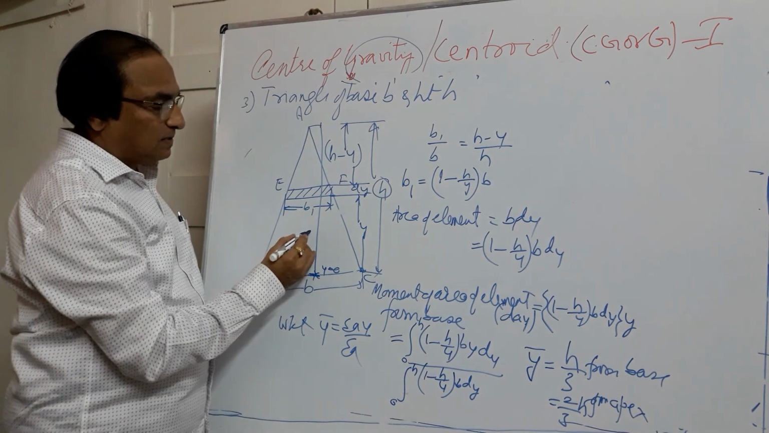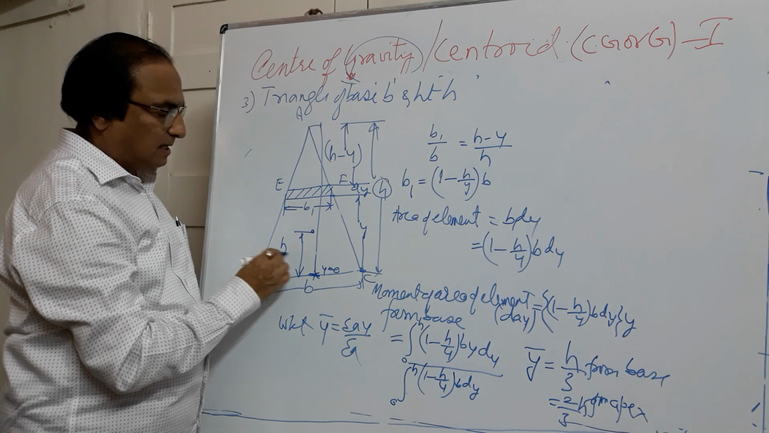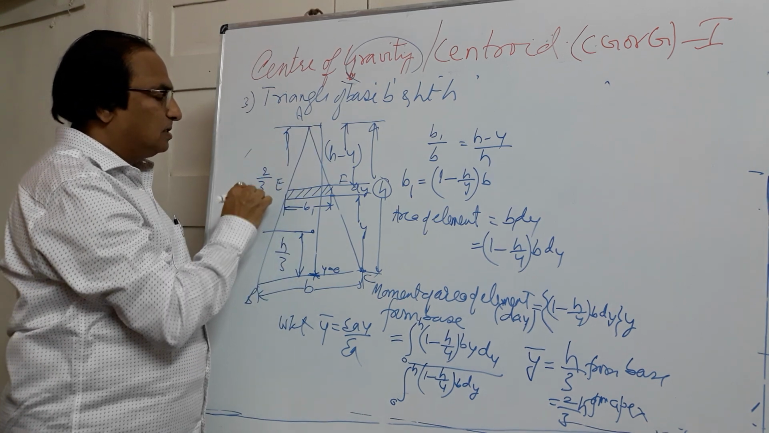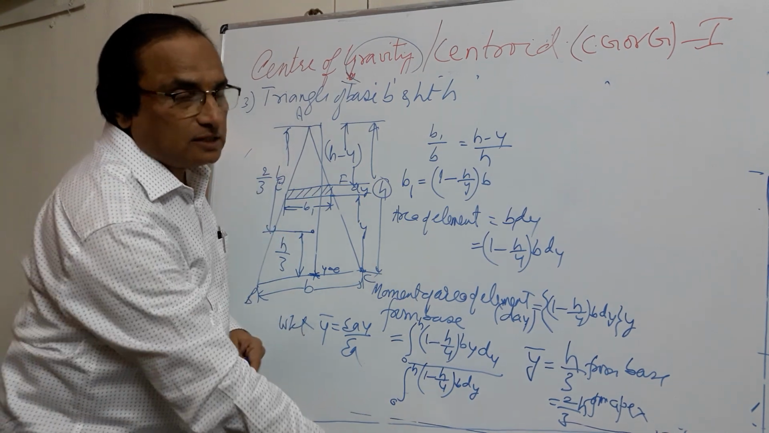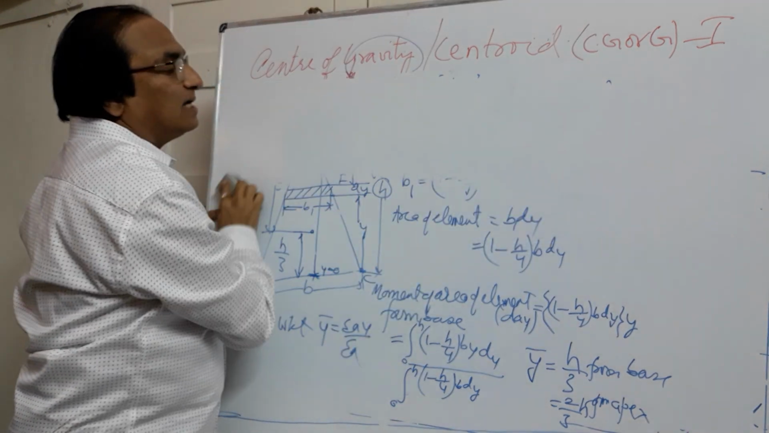So the distance of the centroid of a triangle from the base is h by 3, and from the apex it will be 2/3 of h. You'll have to remember that the centroid of a triangle from the base is h by 3. This is the triangle, usually asked in the examination.